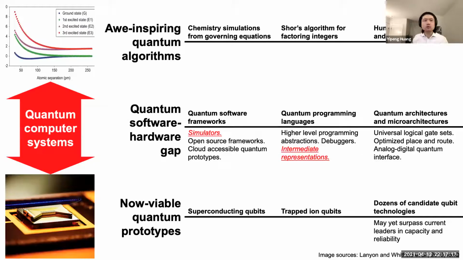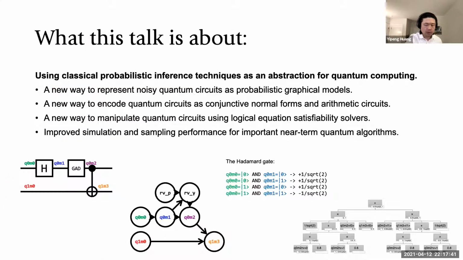It's an exciting time to do quantum computing research right now. For a long while, we've known of inspiring algorithms, and also now we have prototypes that allow us to try running some of those algorithms. With that landscape, it's now important to try to build out the software tools to simulate and also compile and analyze quantum circuits. In this work, we talk about a specific new set of logical abstractions, intermediate representations for quantum